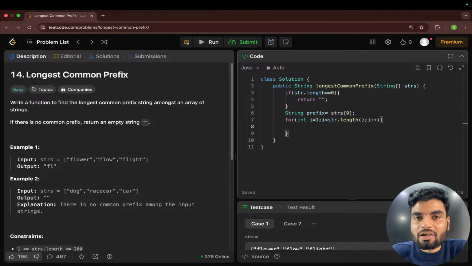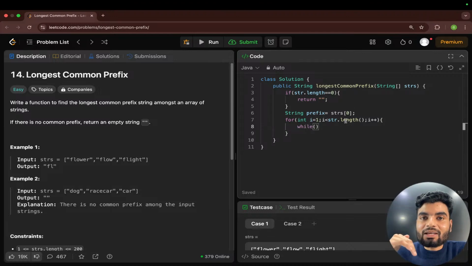Now once you are iterating, you need to check if the upcoming string is available inside this prefix, right? If this is available, then that will be a common prefix, right? If this is not the case, then what will you do? You will reduce the characters. You remember the algorithm that we have discussed, right?